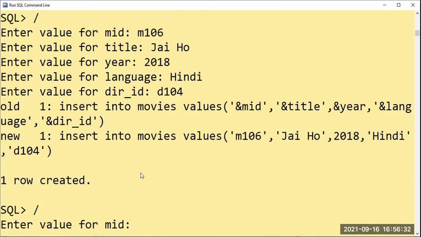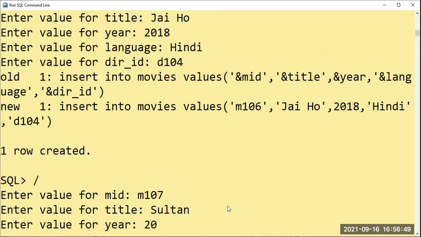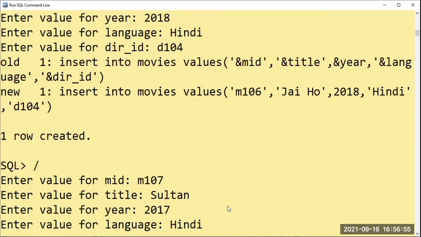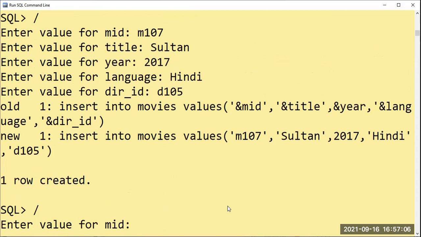Once again, I'll create M107 of Salman Khan. So I'll create Sultan. You'll understand that Salman Khan has acted in Jai Ho and Sultan, which is M106 and M107, as we want those values in the movie cast table. So Sultan is done. It got released in the year 2017. Hindi. Director ID, I will use this D105. Chalega. Any other? I don't know who exactly. Please pardon me. And next, two movies are being done by Salman Khan here.